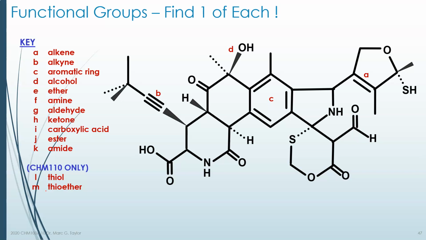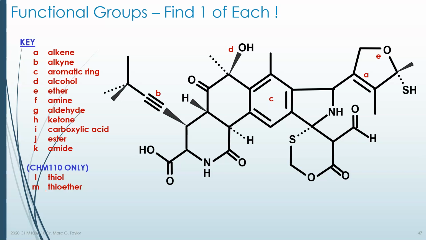Ether. So now you're looking for an oxygen that has carbons on either side, and there's nothing special about the carbon. There's no carbonyls on the oxygen. And there's one of those. It's right over here. Now you could argue it's not quite an ether because that SH is sticking out from the carbon, but that's okay. The SH is a group that we don't talk about in some classes. I included it just in case, but right now we'll ignore the SH. It's called a thiol group. Thiol just means sulfur containing. So for the ether, you're looking for an oxygen with carbons on either side without a carbonyl.